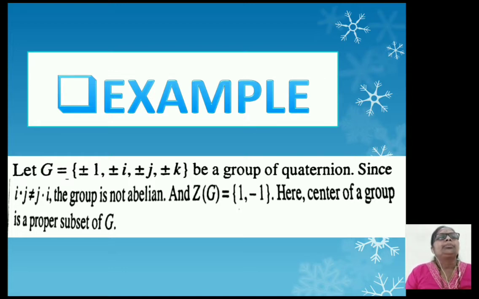Only two elements are present in the center of the group, and this Z(G) is a subset of the given group G, since G contains elements ±1, ±i, ±j, ±k, and Z(G) contains only two elements.